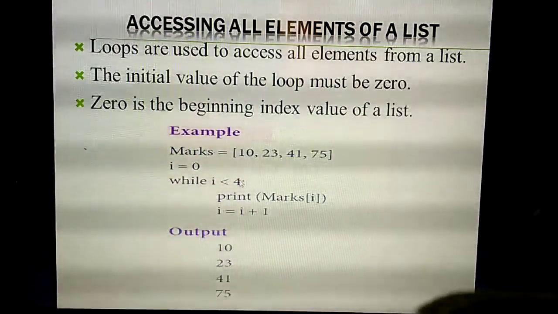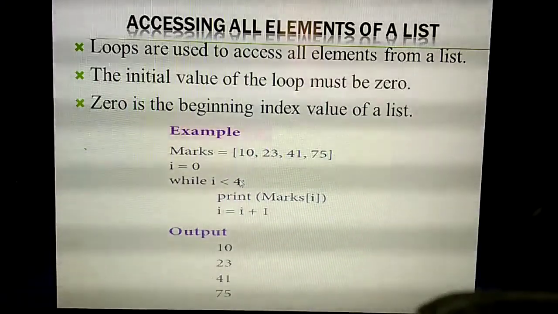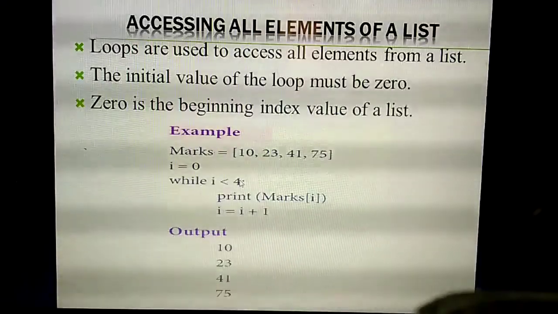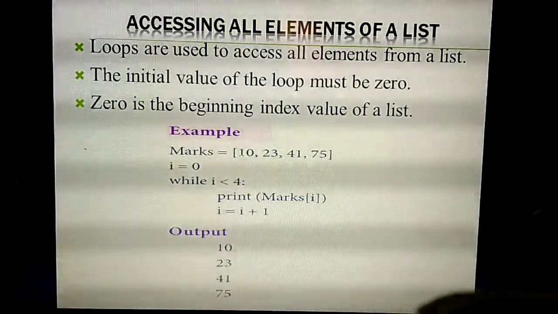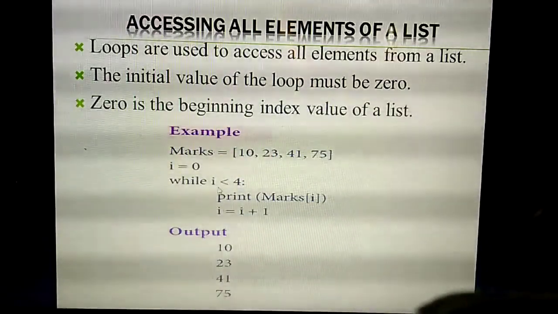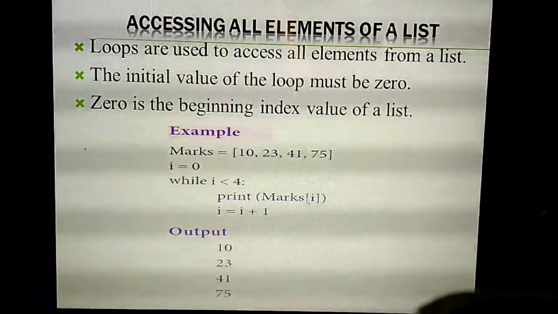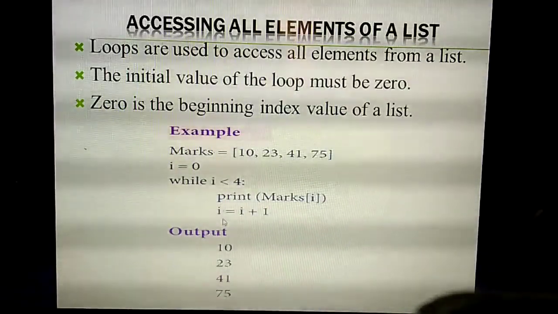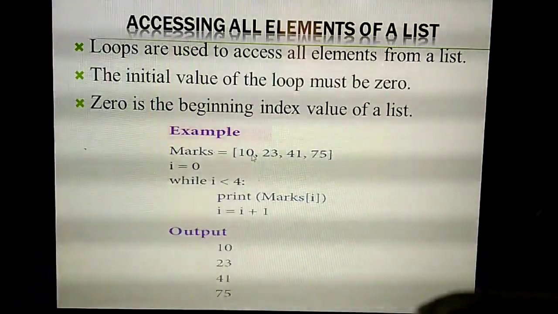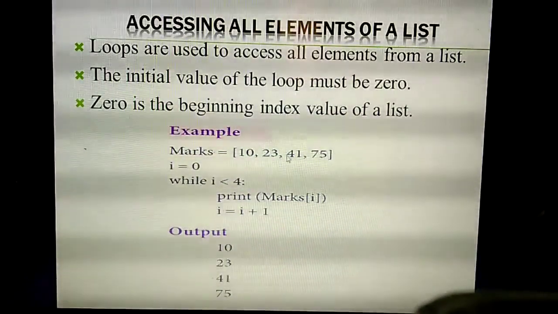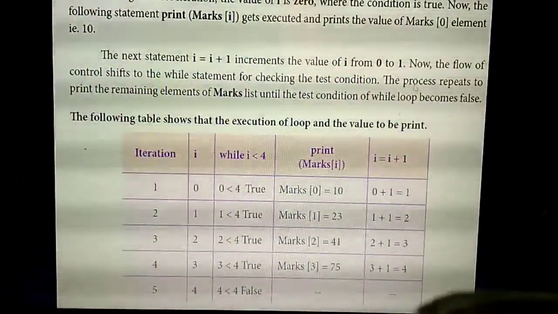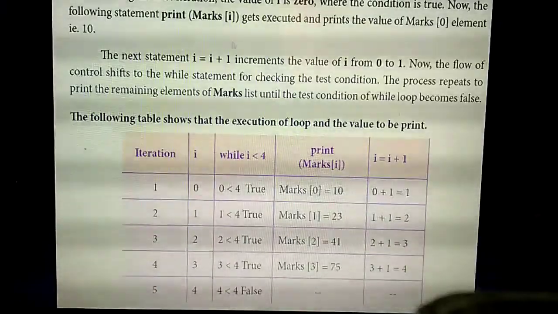Understand? So you are going to print all the elements in the list, and for that you are using a loop. Here which loop you are using? While loop. The index value starts with 0, so i equal to 0. Here 0, 1, 2, 3, till the third index value, so you are specifying while i less than 4. Next you are going to print the list with the index value i. Next time the index value will get incremented. Now see the output. First the index value is 0, 10. Next line 23. Next 41. Next is 75. Understand? What I have explained, they have given in the theory.